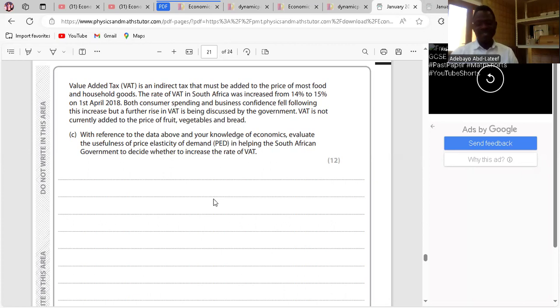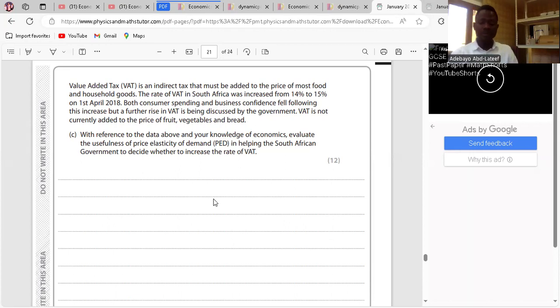Yeah. Okay, good. So first, we have to explain what price elasticity of demand is, which is the degree of responsiveness of the quantity demanded of a product as a result of a change in price. Good. So the uses of PED itself, but you have to link it to the South African government. According to the case study, after the increase in VAT, which is value-added tax or indirect tax, many goods and services become expensive. This will be an indicator to know which goods are price elastic or inelastic for customers. It can be used as government statistical information. Clear?